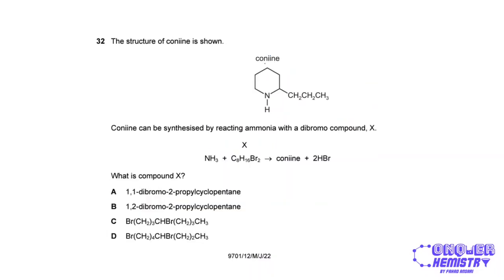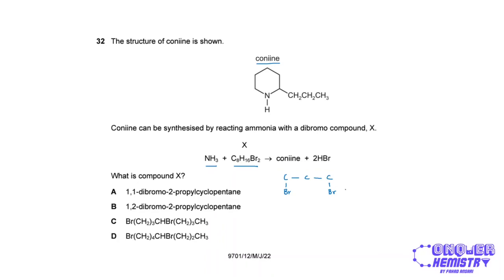So over here we have a compound coniine, and this is synthesized by reacting this dibromoalkane with ammonia, right? So this is actually a two-step process. So because we have a dibromoalkane, we have a carbon bonded to one bromine over here and another bonded to bromine over here.